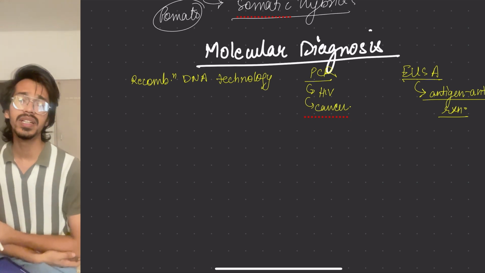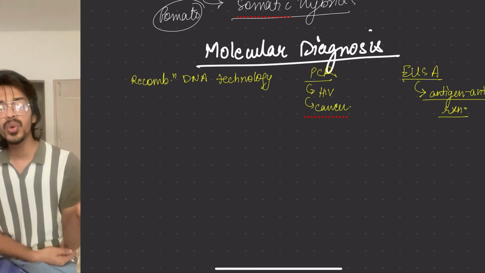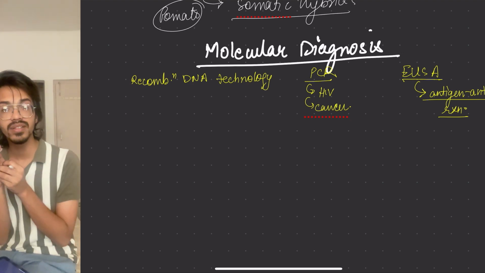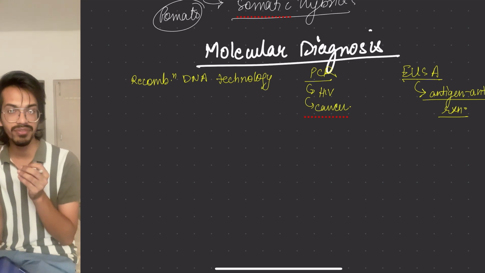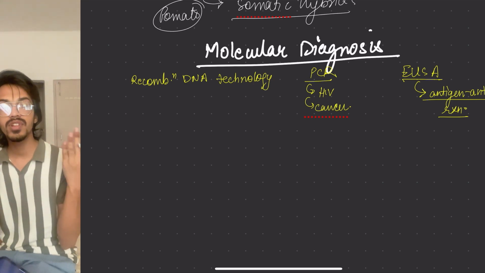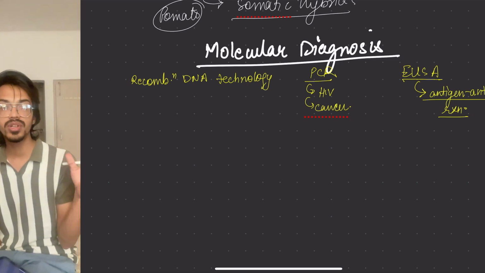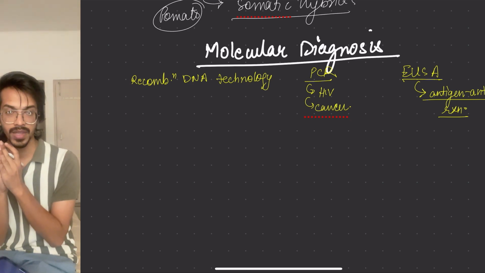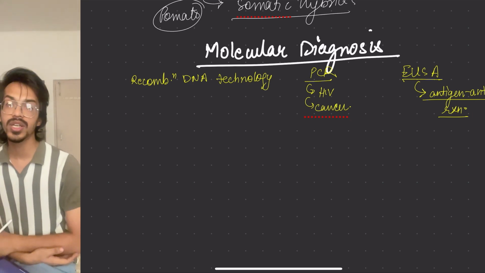And recombinant DNA technology is what? That we are using a probe kind of method to find it out. So probe is what? In this, a radioactive substance has been added into the DNA, and this is what we have kept. Now, if there is a counterpart present, normally what happens? A single stranded probe is made. If its counterpart is present, it will go and attach to it, and we are able to find it out. If not, then we are not able to find it. So this is the method of molecular diagnosis.